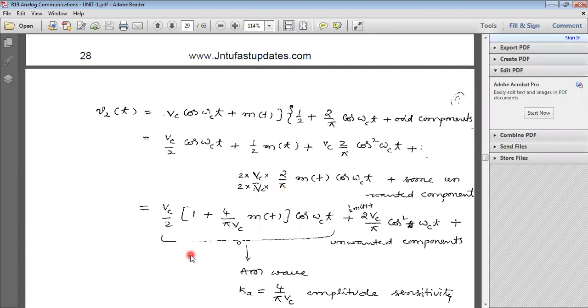So at that situation we have Vc by 2 into 1 plus 4 by pi Vc m of t, cos omega ct, plus we have another term that is half m of t, plus this term that is 2 Vc by pi cos square omega ct, plus unwanted components.